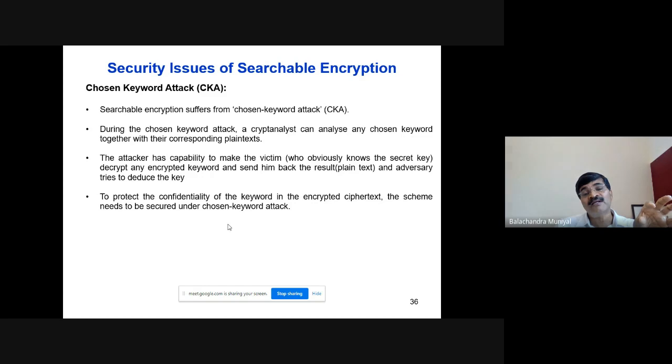He may be given some chance or provision to get an encrypted word from the document, and somehow he may succeed in getting a plain text equivalent to that ciphertext from the client. If he succeeds in this task, then definitely he succeeds in obtaining the key by trial and error method or other techniques. With a high-end machine, he can do anything. Once he deduces the key, then definitely he can obtain the entire document in plain text form.